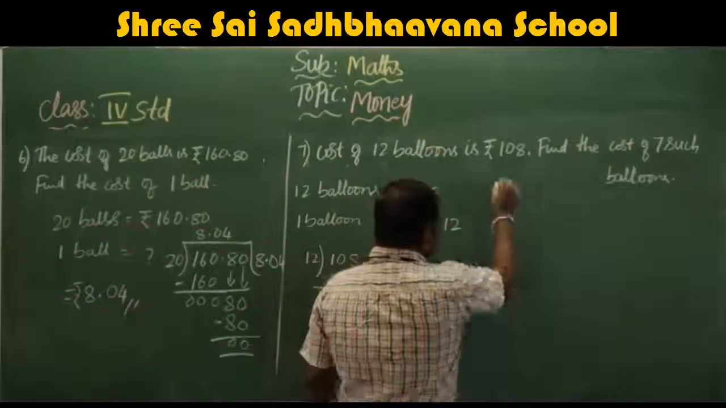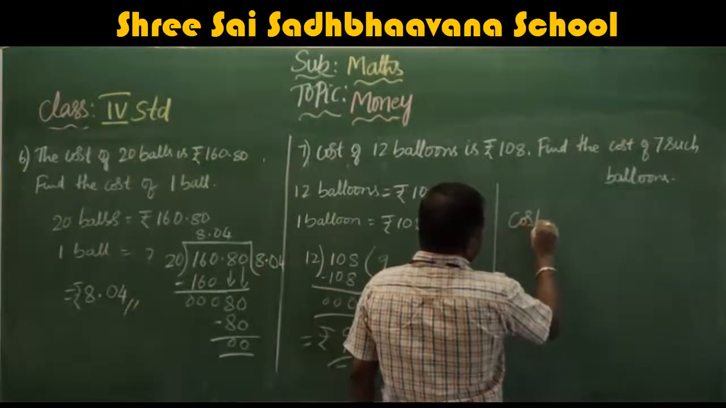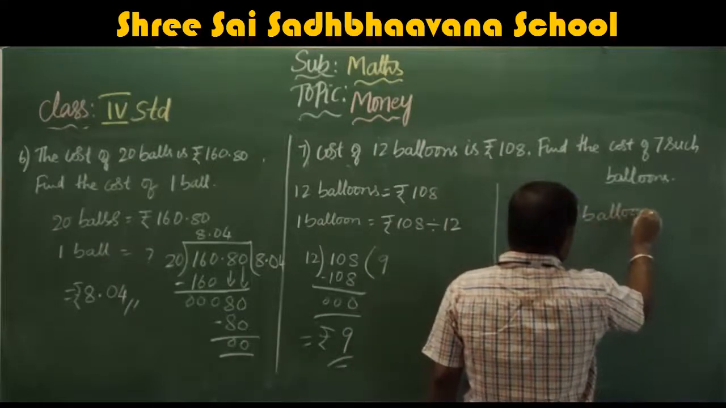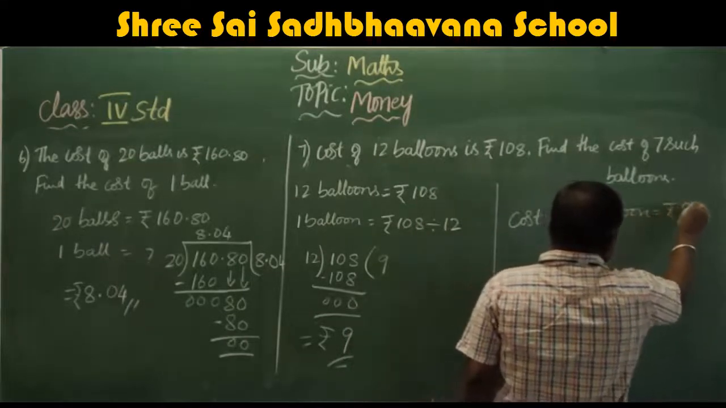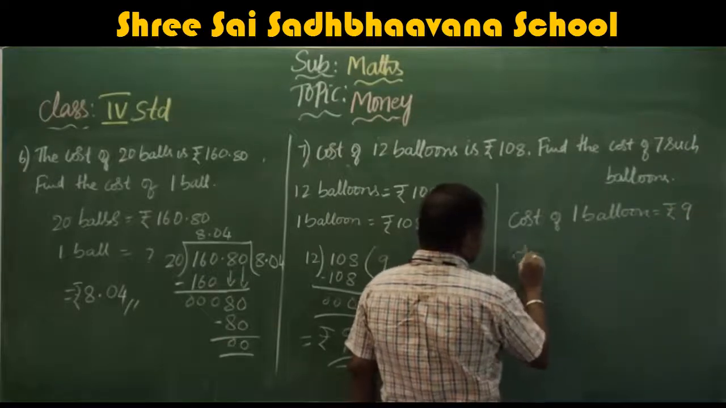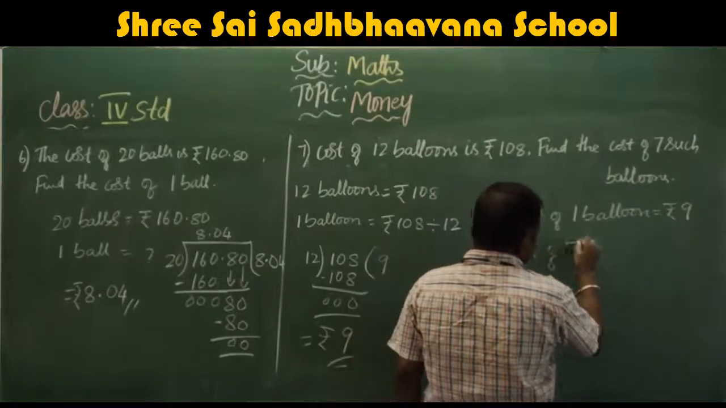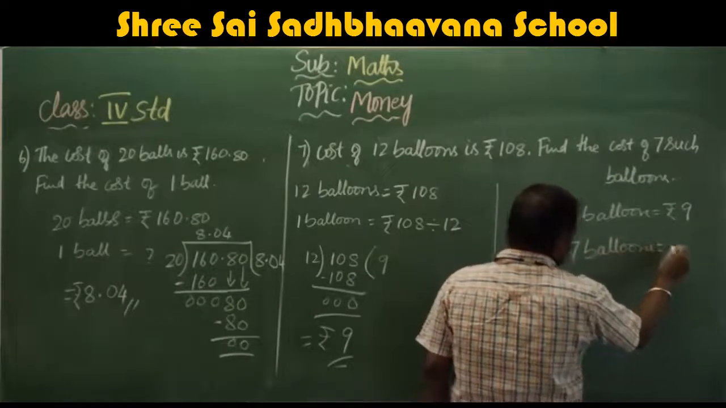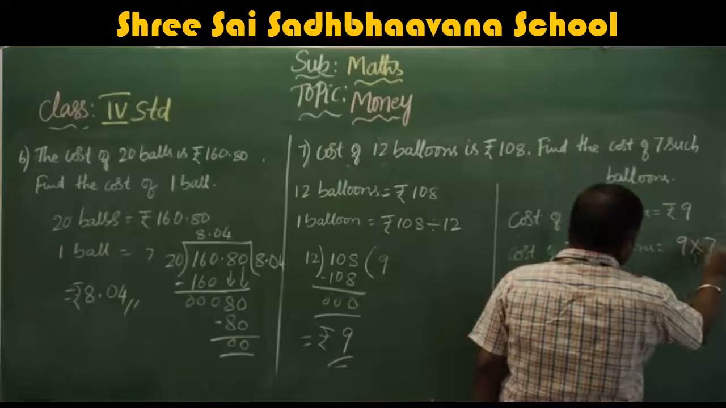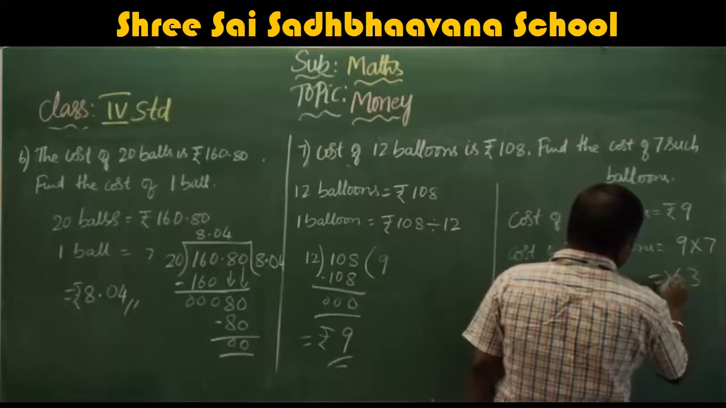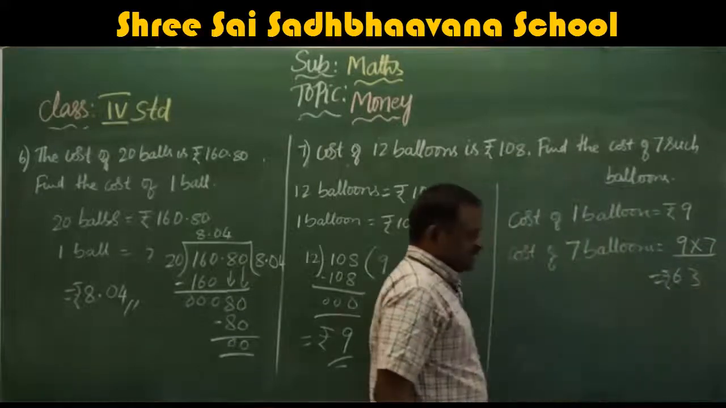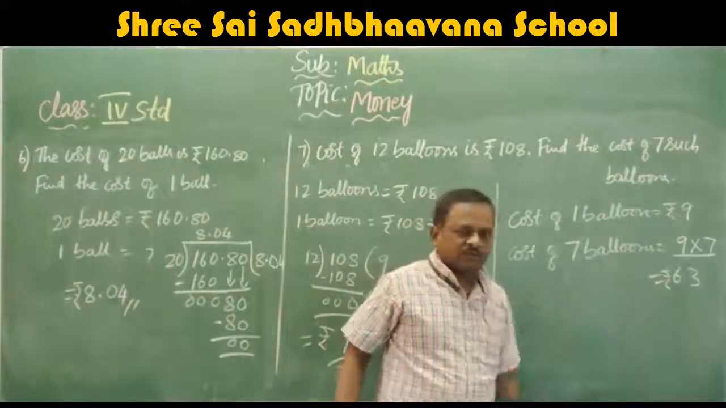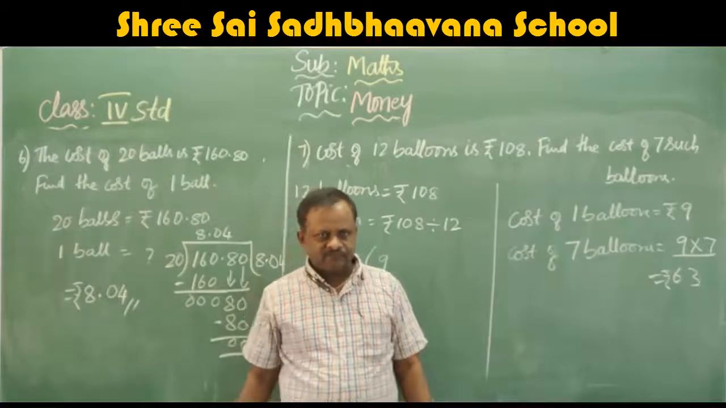Next, cost of 7 balloons. Cost of one balloon is equal to rupees 9. Therefore, cost of 7 balloons is equal to 9 into 7, 63 rupees. 9 sevens are 63 or 7 nines are 63. Therefore, cost of 7 balloons is equal to rupees 63.